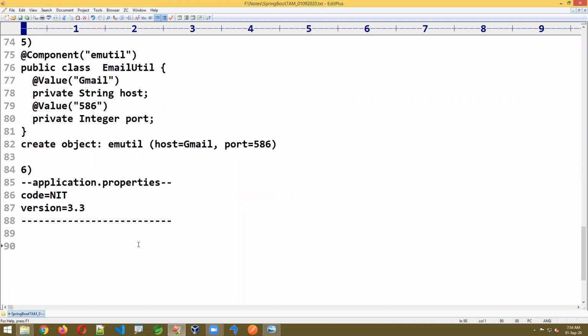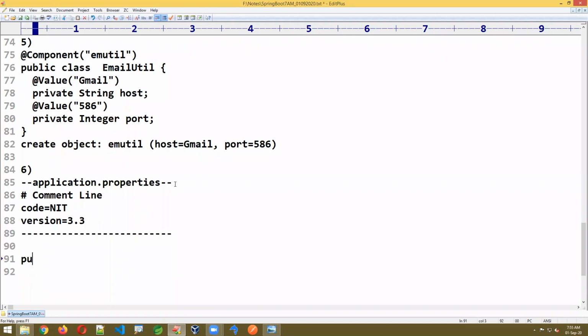First, we have to learn the concept. I'll show practical examples also with the STS complete setup, a Spring Boot application. I wrote this application.properties, which stores the data in the form of key and value. When you write the symbol hash, hash indicates a comment line. As of now, I wrote like this here.